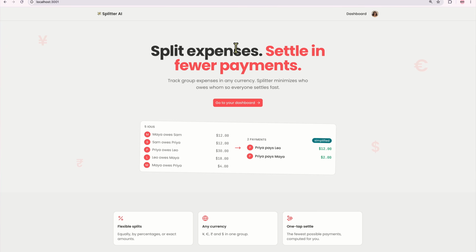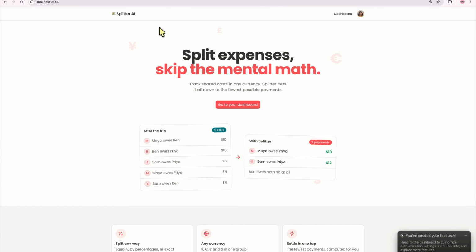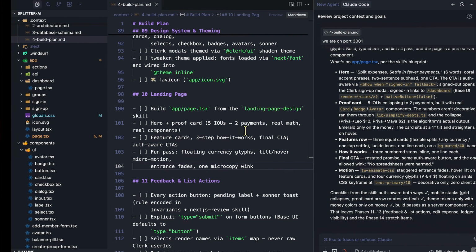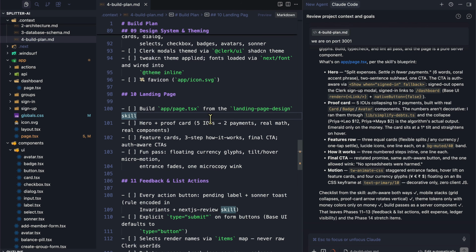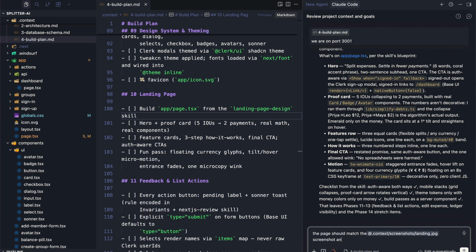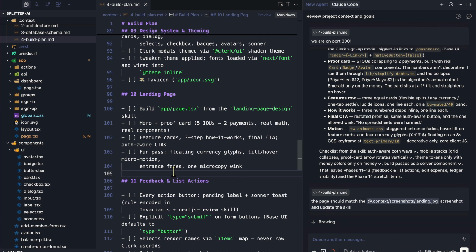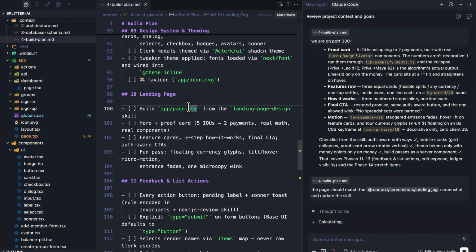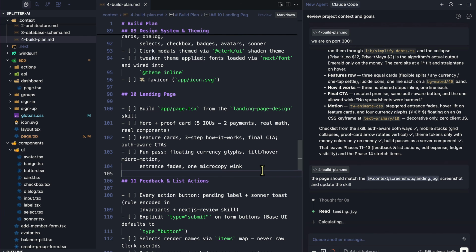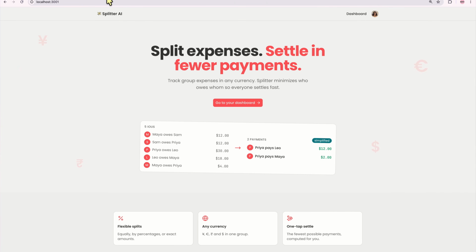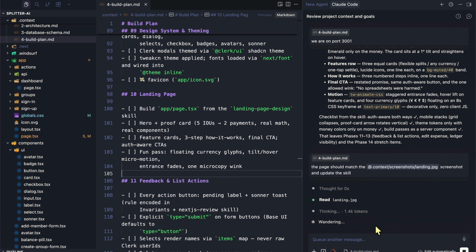Split the expenses. The copy doesn't exactly match, so we can redirect that. Track shared costs in any currency. I believe we don't have any instruction that it should match. So we can say the page should match the landing page screenshot and update the skill. Even though it did a pretty good job, if we wanted to exactly match a screenshot, we could just redirect that a little bit because I don't think we have updated that in the skill. But the look and feel were very similar to what we have over here. So let's see what it comes up with.